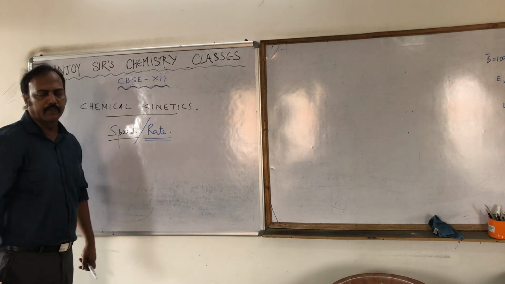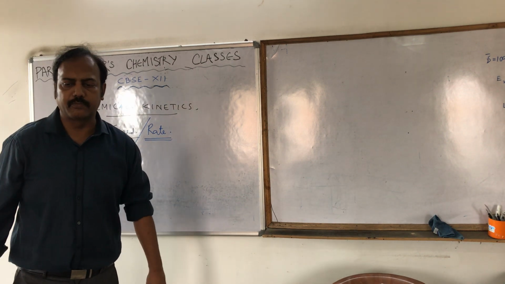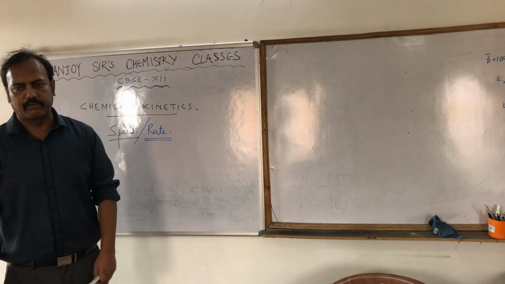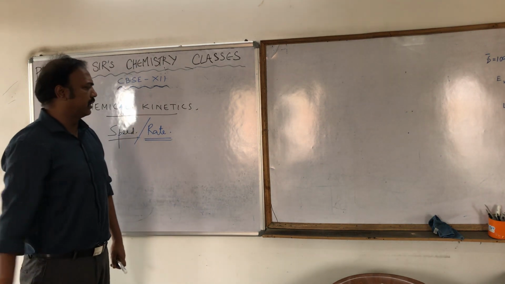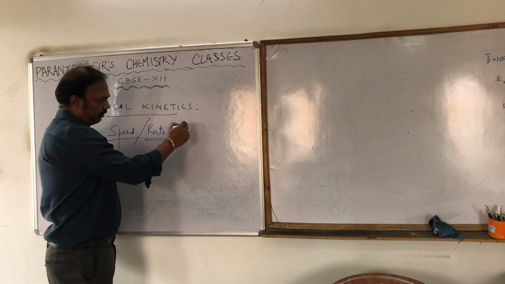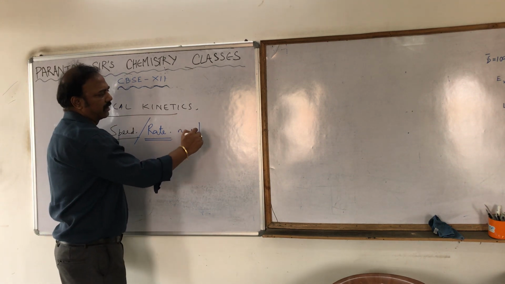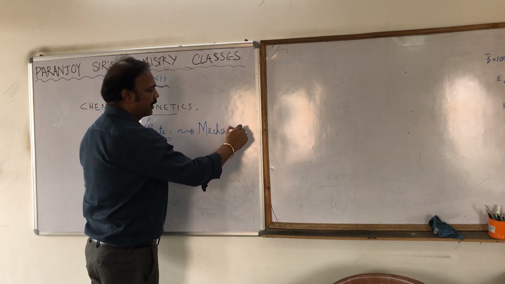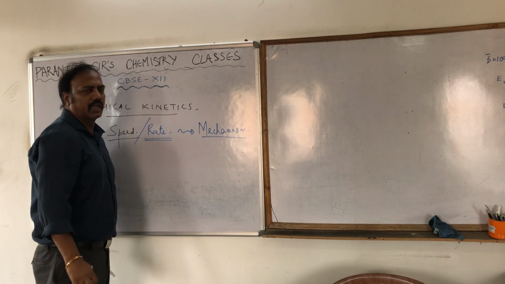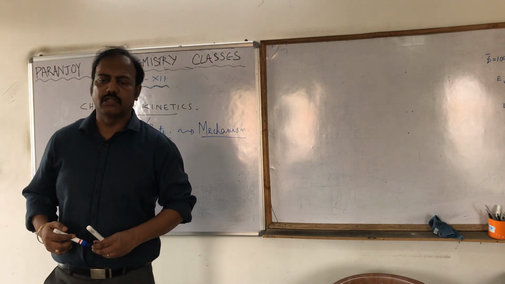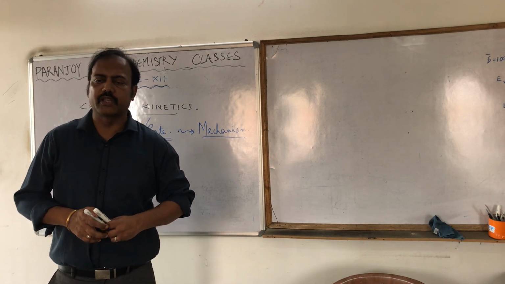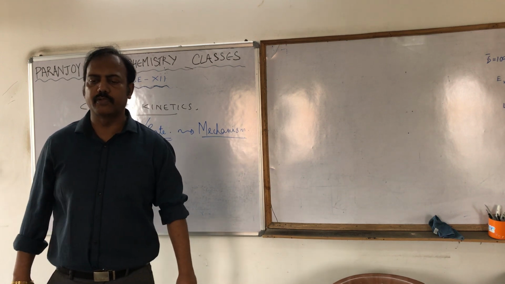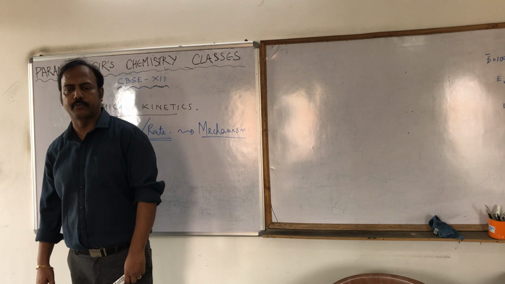That's the first thing. Chemical kinetics is the branch of chemistry where we deal with the speed or rate of the reaction. Not only that, we also deal with the mechanism of the reaction. Mechanism of the reaction means how the reaction is taking place. Whenever a chemical reaction takes place, certain bonds are broken, then certain new bonds are formed, and hence the reactants are converted into the products.